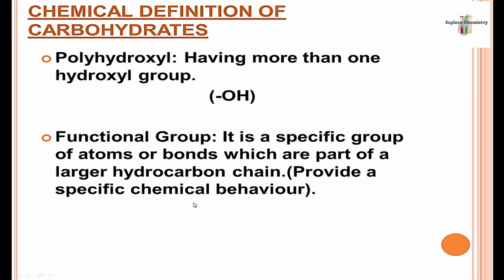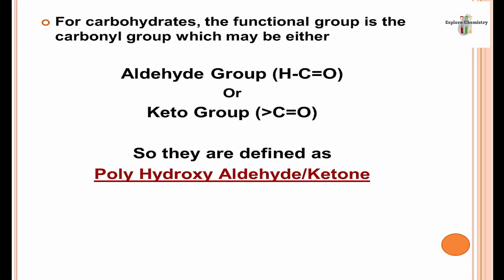So which functional group is present in carbohydrates? This OH functional group, known as alcoholic group or hydroxyl group. But not a single hydroxyl group is attached; many hydroxyl groups are attached. So we can say carbohydrates contain polyhydroxyl functional group. Another functional group present in carbohydrates is the carbonyl group.